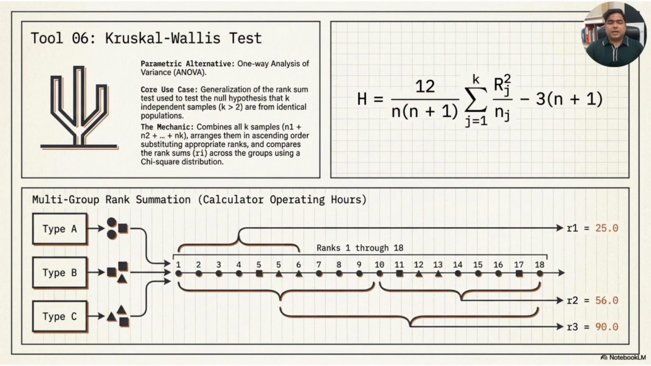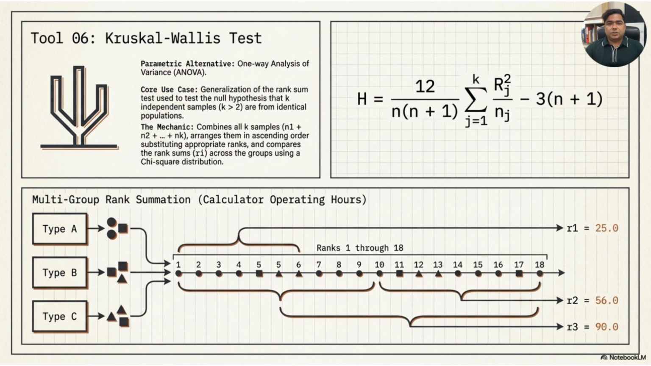The test works by combining all observations from all groups into one list. Then all values are ranked from smallest to largest. After ranking, we calculate the sum of ranks for each group. The formula shown in the slide is H equals 12 divided by n times open bracket n plus 1 close bracket multiplied by the summation from j equals 1 to k of Rj squared divided by nj minus 3 times open bracket n plus 1 close bracket. Verbally, H is equal to 12 divided by n multiplied by n plus 1 multiplied by the summation from j equals 1 to k of Rj squared divided by nj minus 3 multiplied by n plus 1.